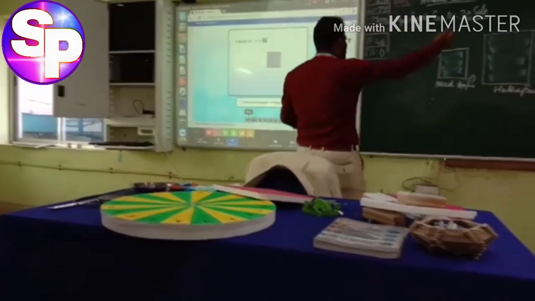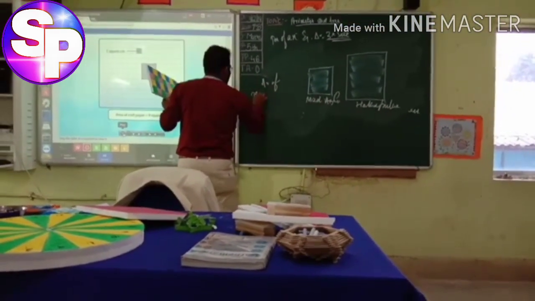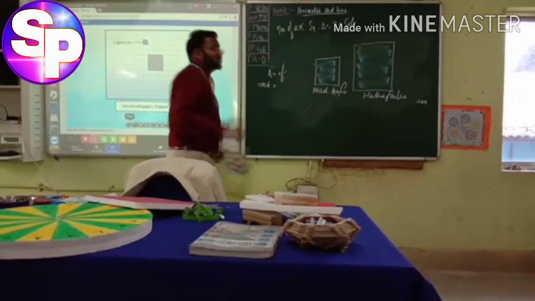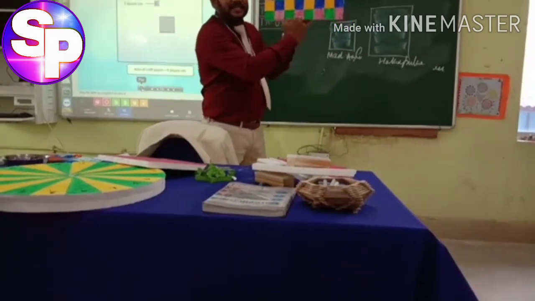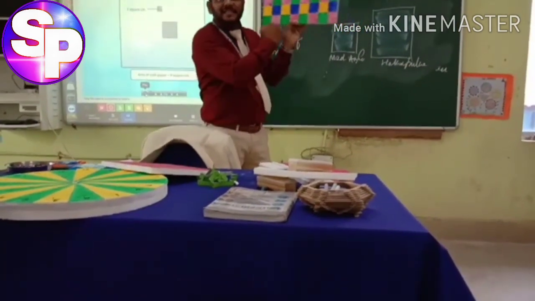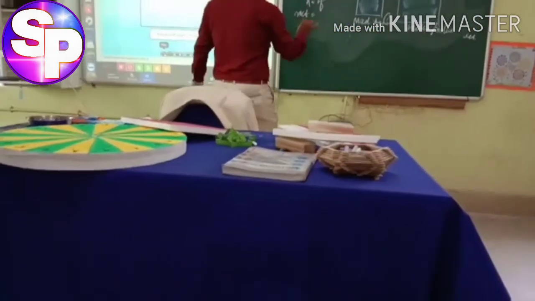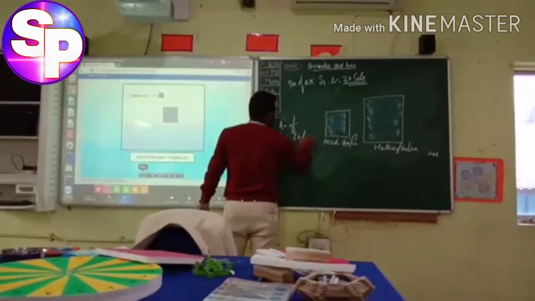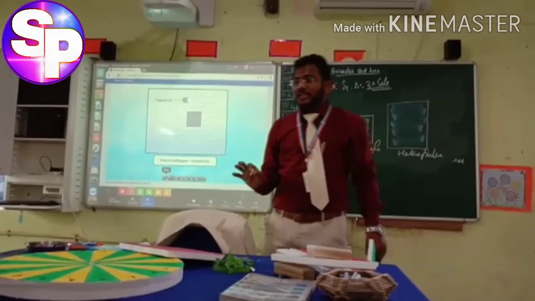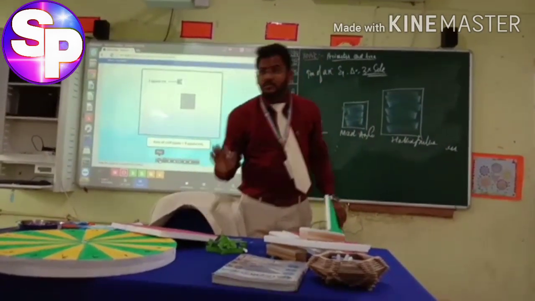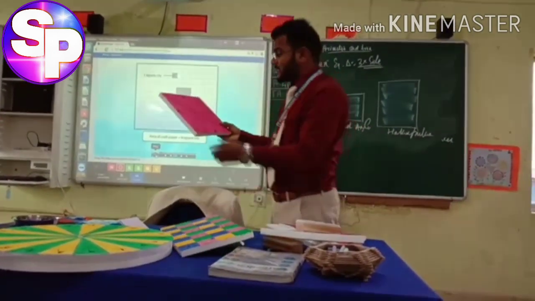So here we can say the area of rectangle equals to, but do you know what this is called? This length, we have already said, this is the length and this is the breadth. So here I say the area of the rectangle is what? How much? Length into breadth. Could you understand? Length into breadth. Any doubt?